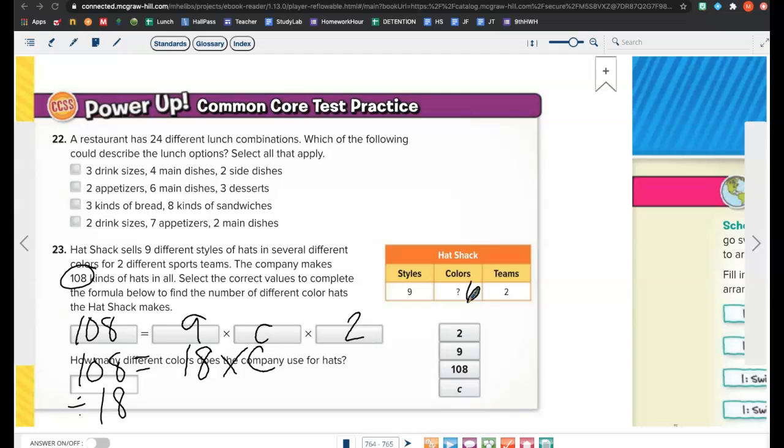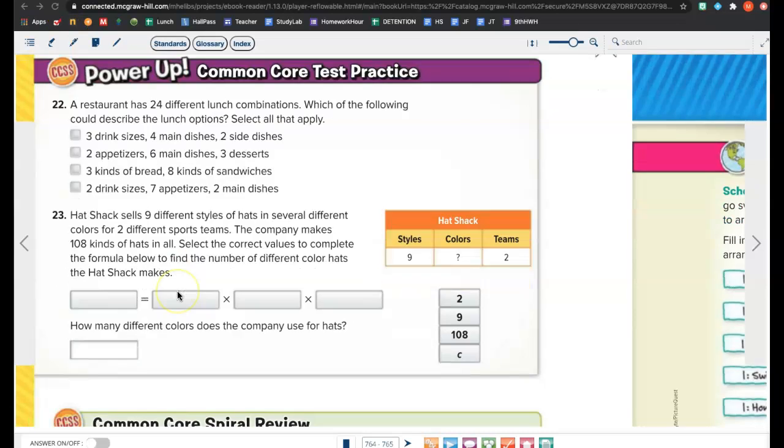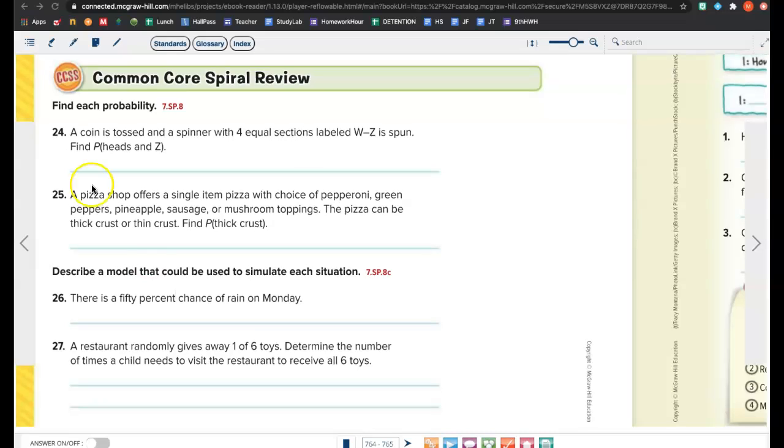Okay, then the bottom ones were kind of a review for probability, but you could also use the fundamental counting principle, which is what I would have done. So it says a coin is tossed and a spinner with 4 equal sections labeled W through Z is spun. Find the probability of heads and Z. Well, if I wanted to figure out how many total outcomes I have, what 2 things am I using for probability?